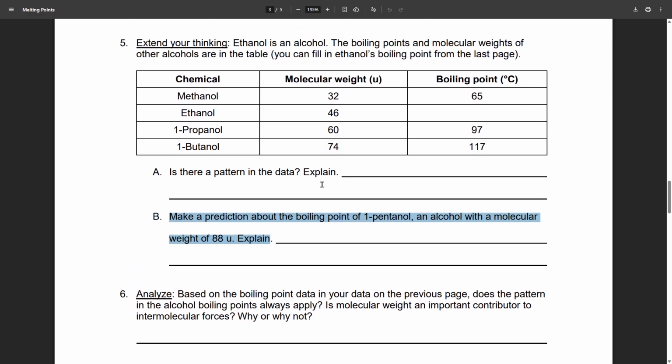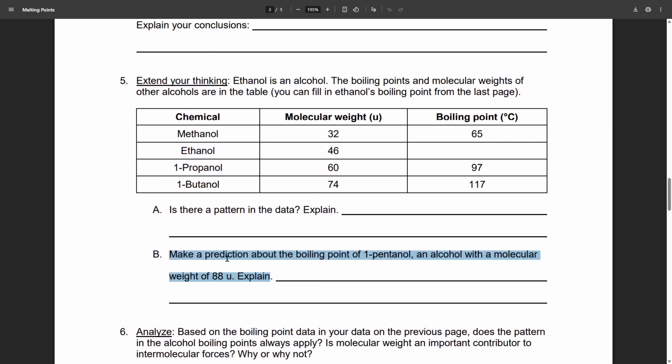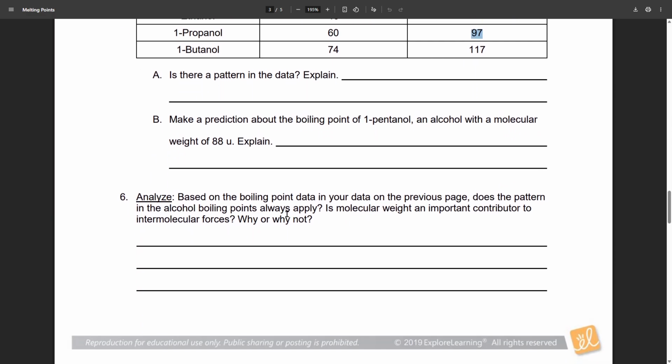Explain. So what they're asking you is that if you look at, there's methanol, ethanol, propanol, and butanol. If you look at propanol, if I increase the weight or increase the amount of this alcohol, do you think that it'll change the boiling point of the alcohol? So you write yes or no and write down your answer.